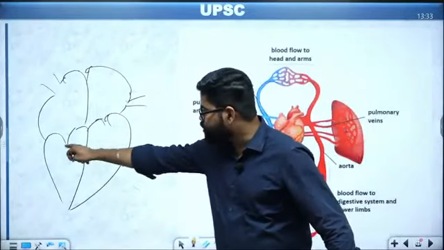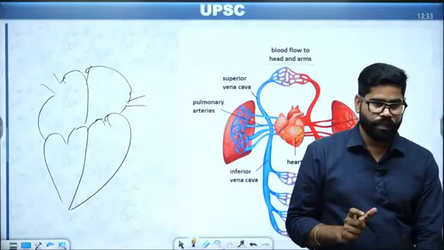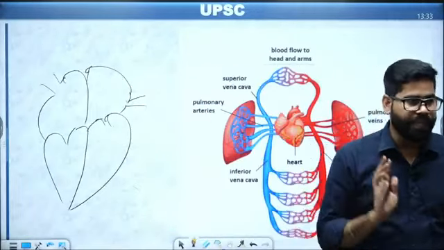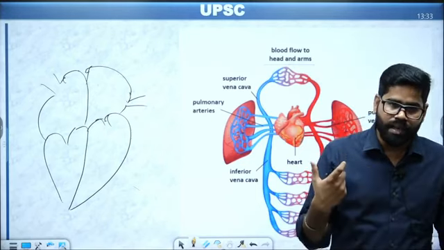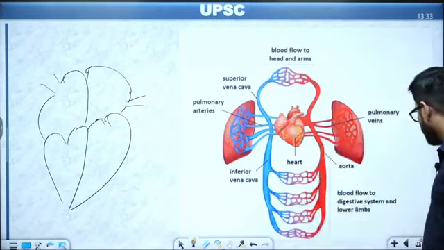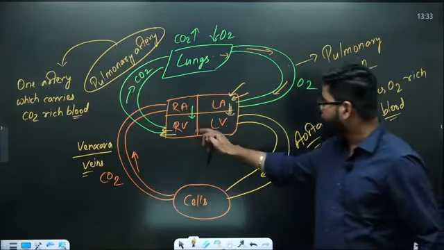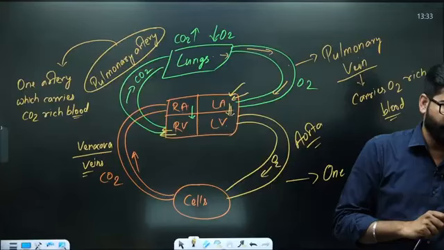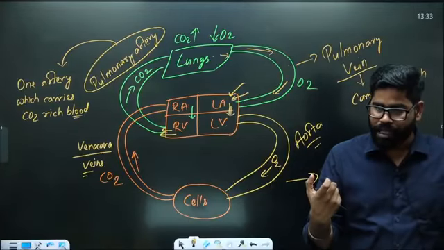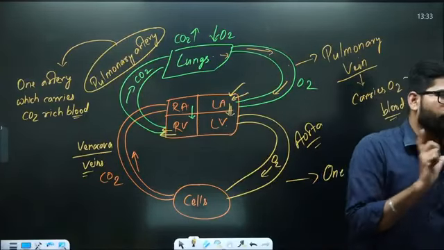These openings are called valves. If valves are not working, then there can be an issue of heart problems. If valves are not working properly, then there can be a problem of heart attack.